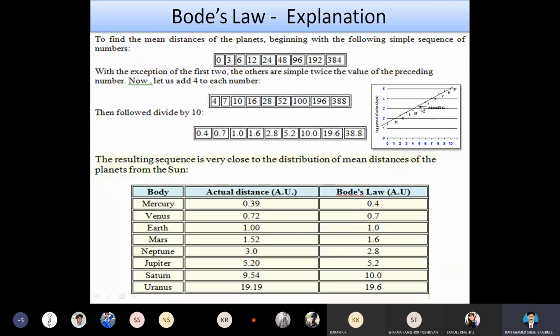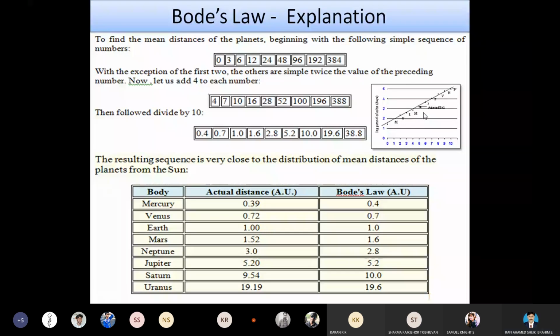When an object is located in between Jupiter and Mars, it is called a dwarf object. So this is the third type of planet, the dwarf planet. These dwarf planets orbit in the asteroid belt. So these are the predictions from Bode's law.